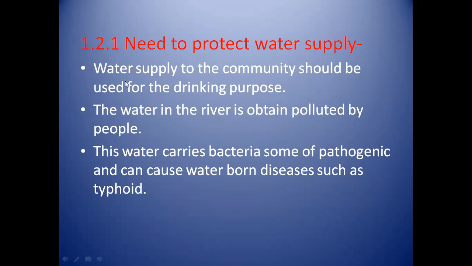Now see why the water supply needs to be protected. The water supply to the community is used for drinking purposes. The water in the river might get polluted by people, hence the water supply needs to be protected. This water may carry bacteria or pathogenic bacteria which can cause waterborne diseases like typhoid.